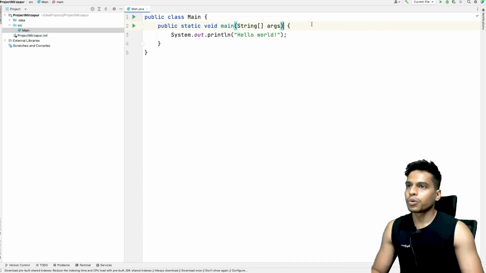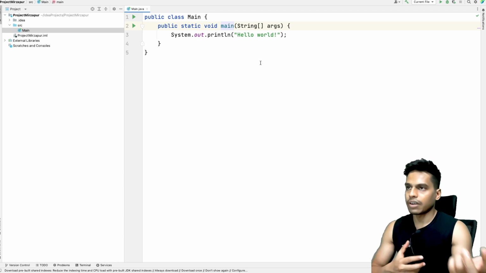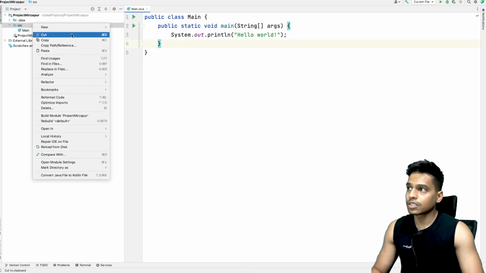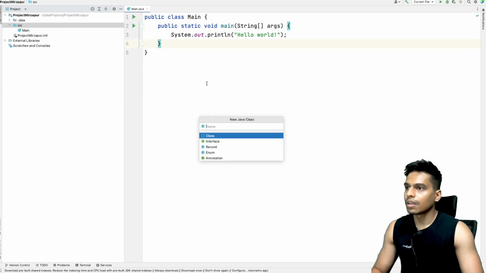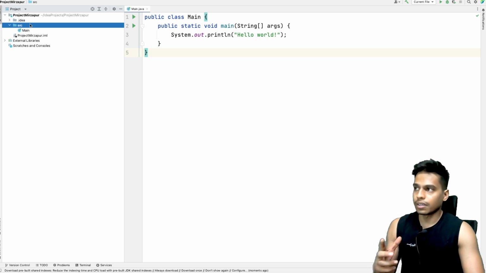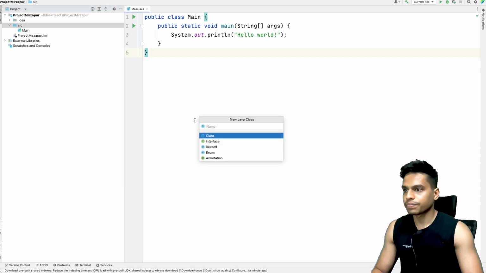Okay, so here we have this main function that is present in any Java IDE. The first thing that we have to do is create a class called Bahubali. Go to the src. If you want to create a new file or class, right click on this, go to new, and we have to create a Java class. The name of this class will be Bahubali.